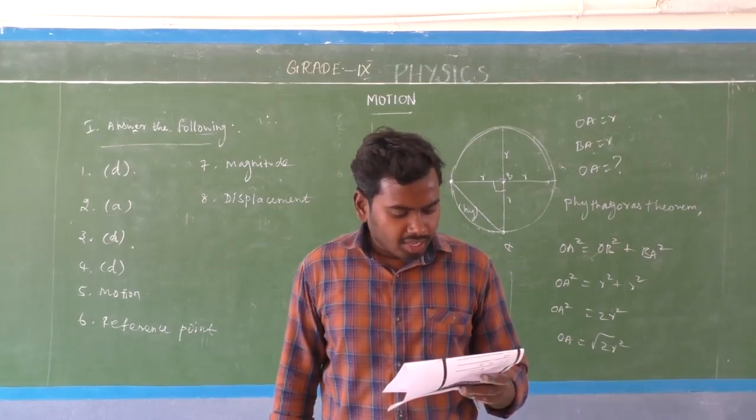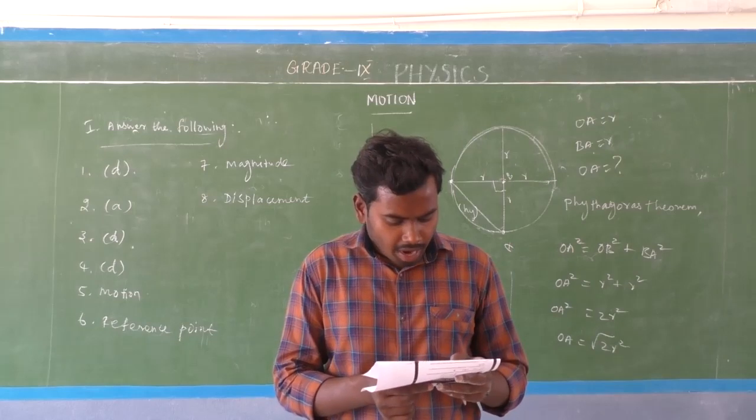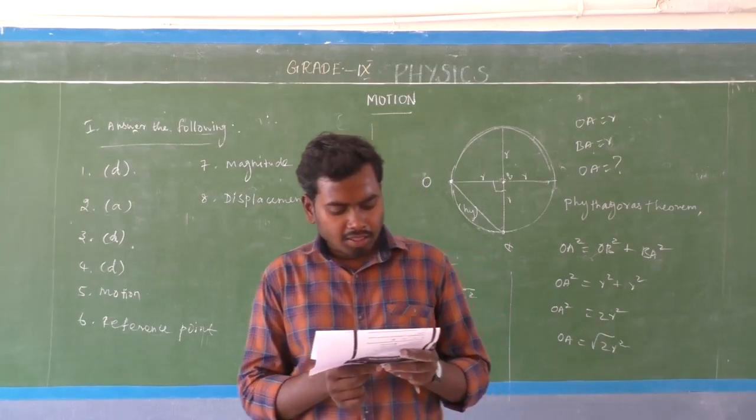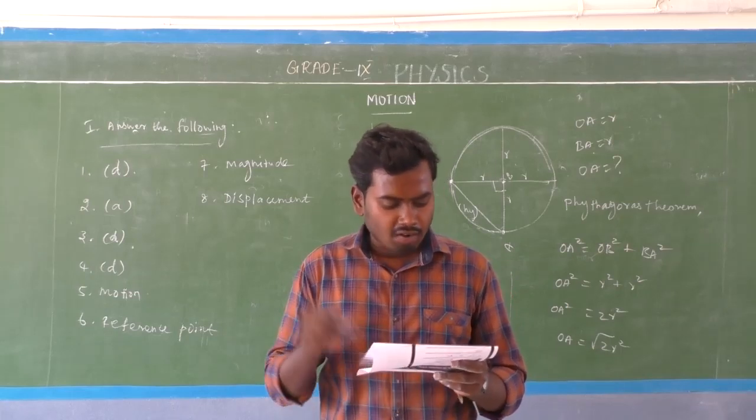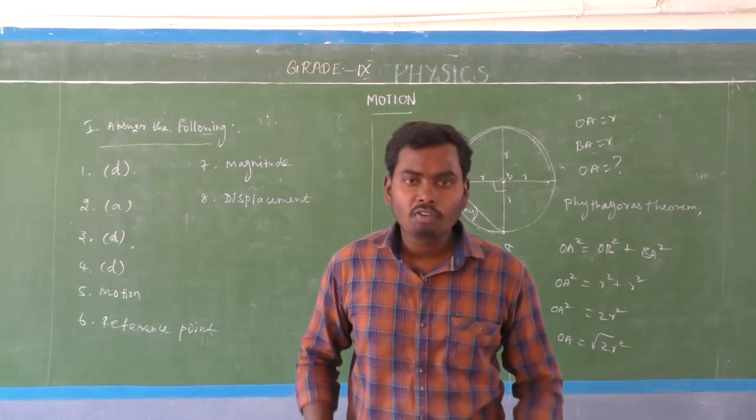Next one. A body is moving along a circular path of radius R. What will be the distance traveled and displacement when it completes a half revolution?